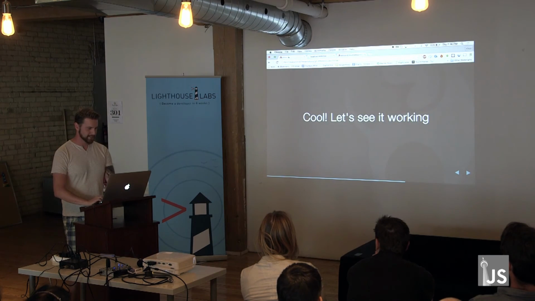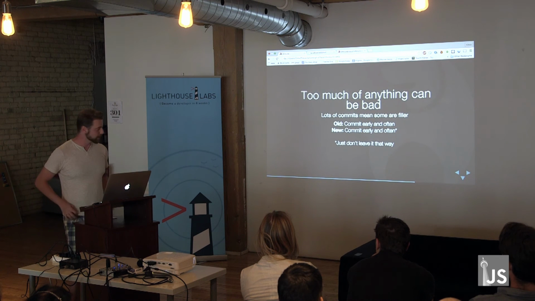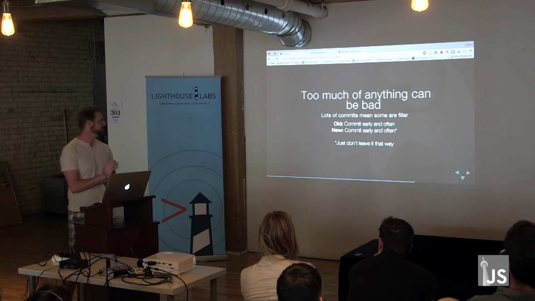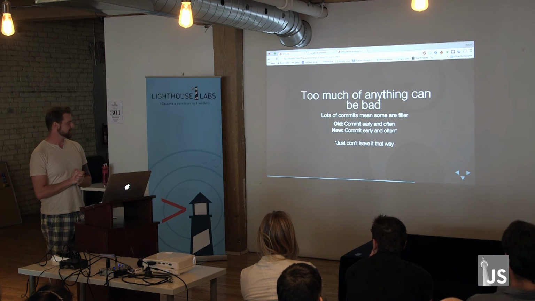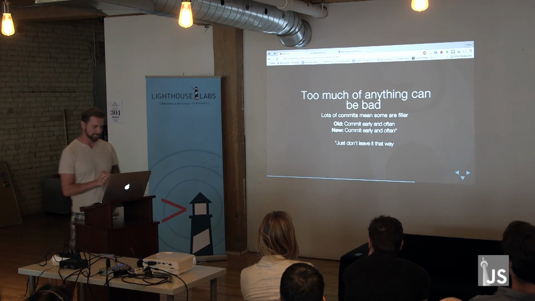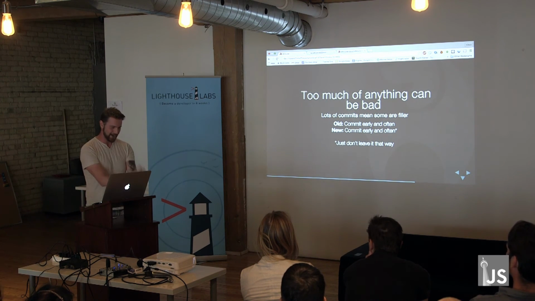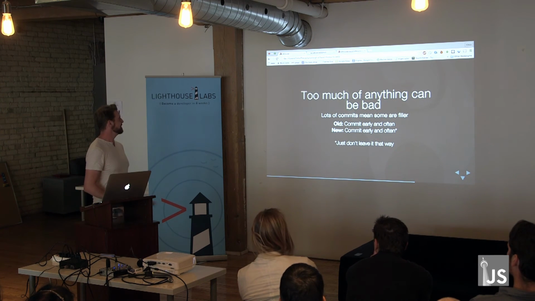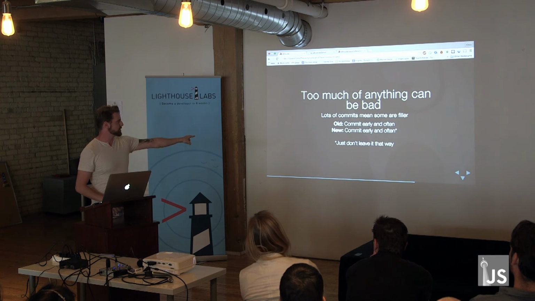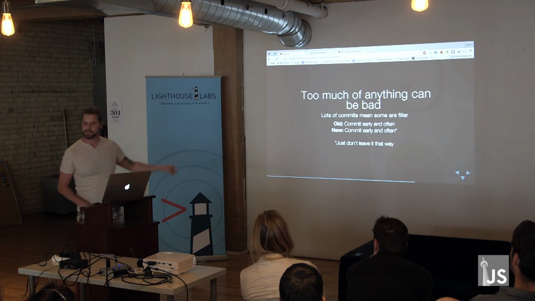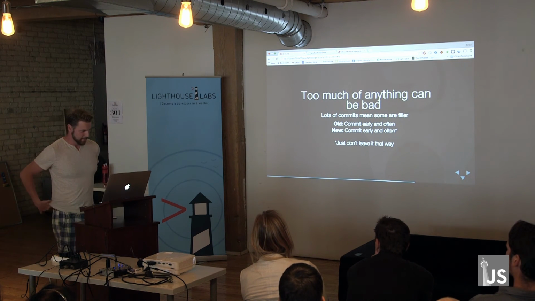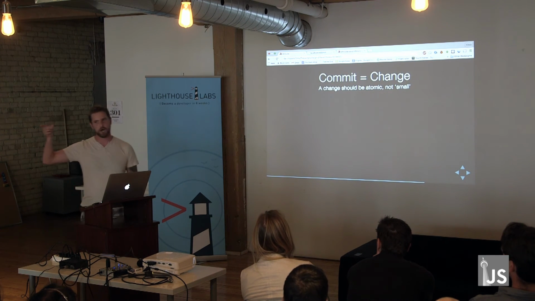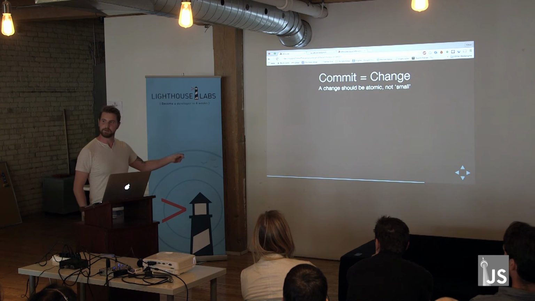So if we go back into this, we can finally go on to our last point, which is the most controversial sometimes. A lot of people think of committing early and often, and I want to be very clear that I completely agree with committing early and often. I think it's a great idea. But I don't want you to leave it that way. That's the asterisk. Because at the end of the day, a commit is a change, and a change should be atomic. It doesn't need to be small.